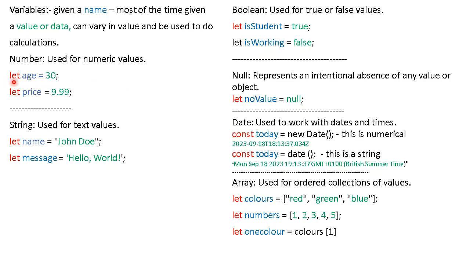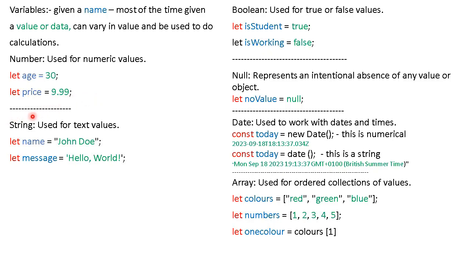First of all, we use this command, then we give the variable a name, in this case age, and then most of the time we give the variable a value, so in this case 30. So this type of variable is a number variable. It stores numbers. So here we've got another example: here's the command let, price, that's the name of the variable, equals 9.99. That's fairly simple. Let's go on to the next type of variable.